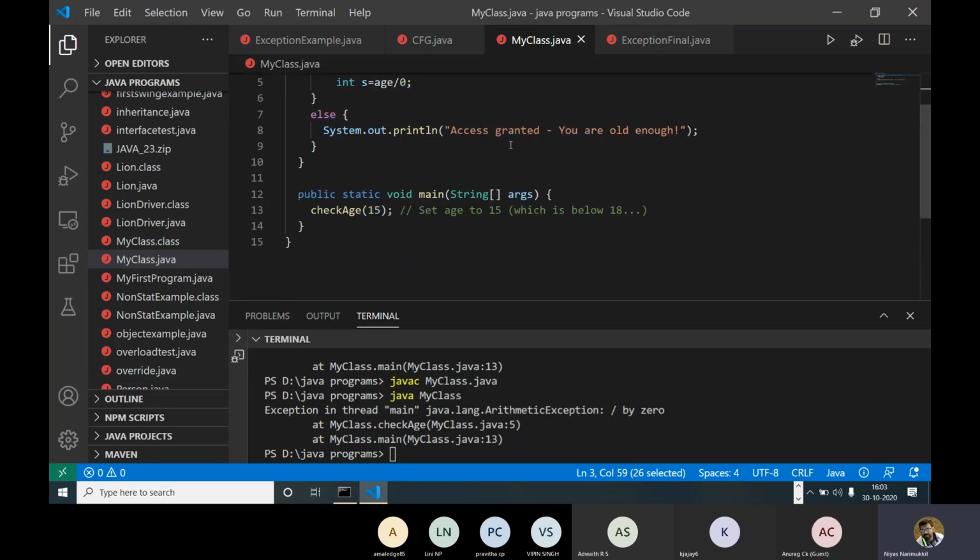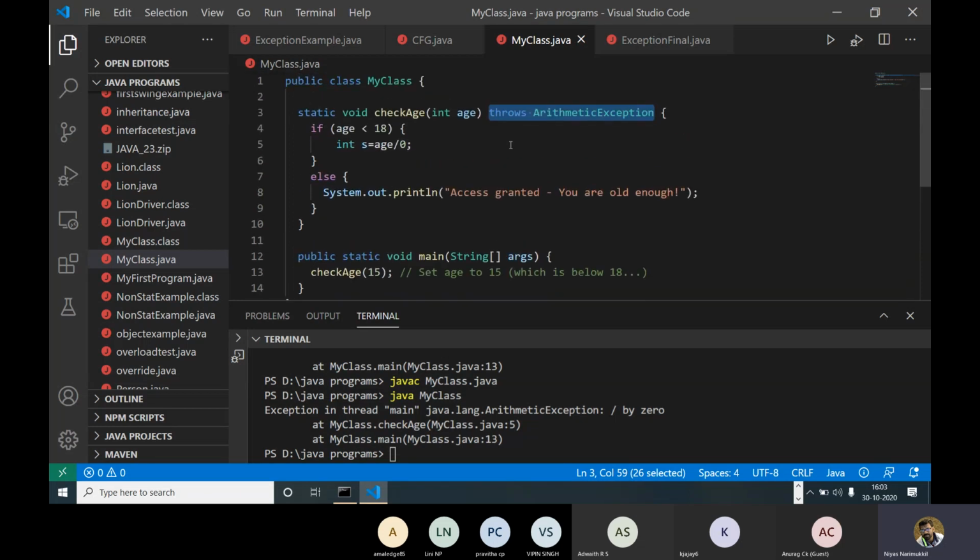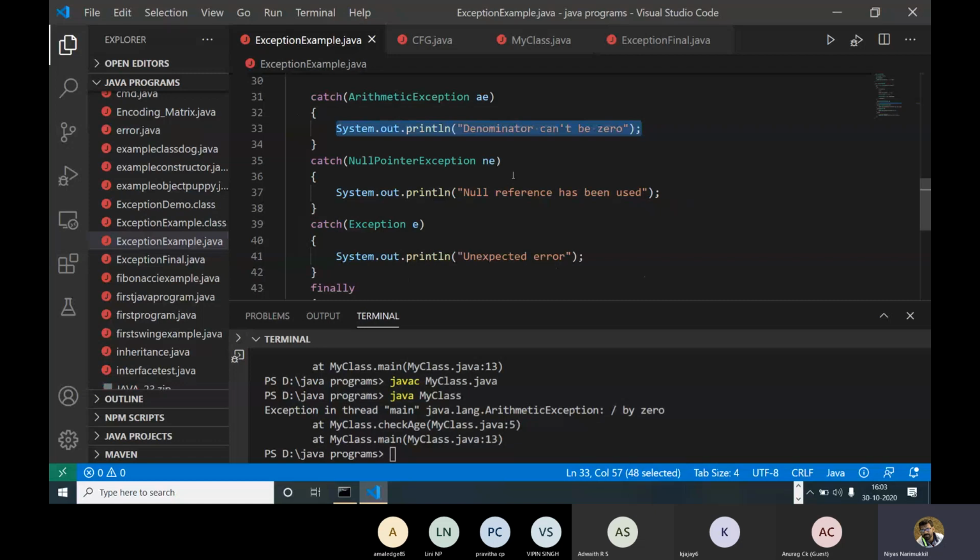Otherwise, if you want to do some remedy code, that remedy code must be done with the help of catch and finally statements, right? So this is very important: how to handle an exception, and how to throw an exception.